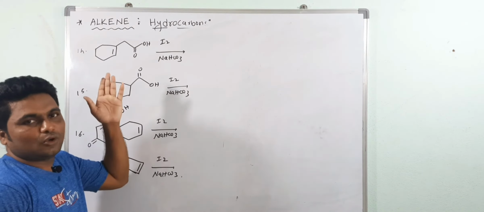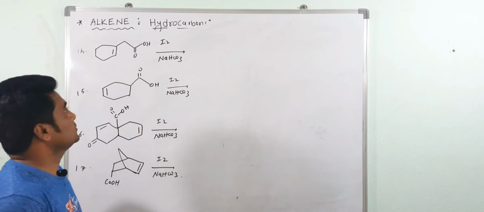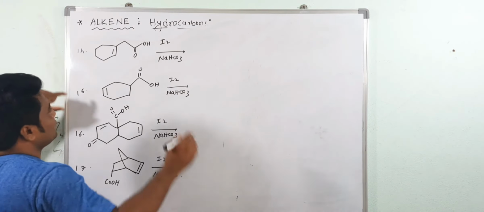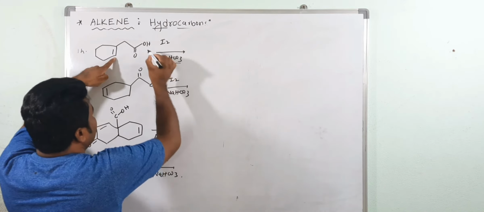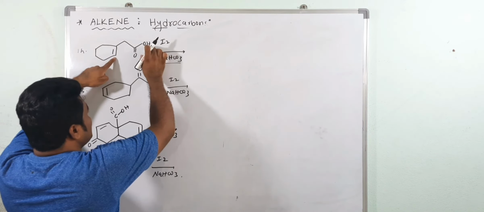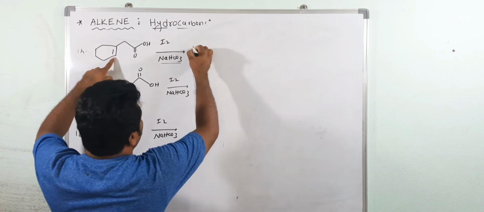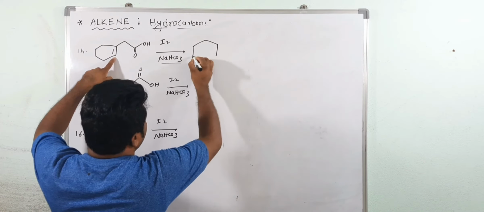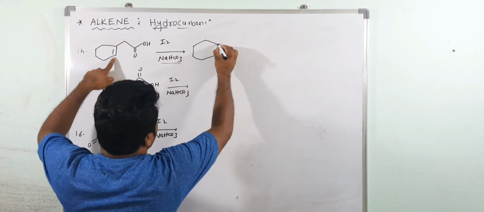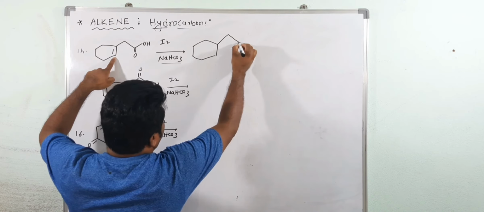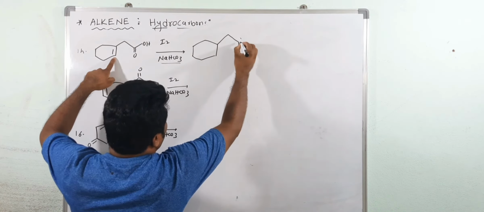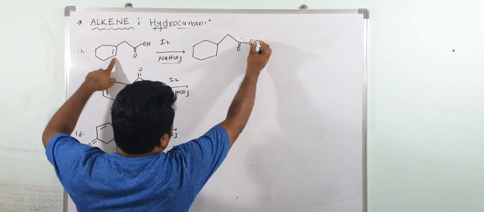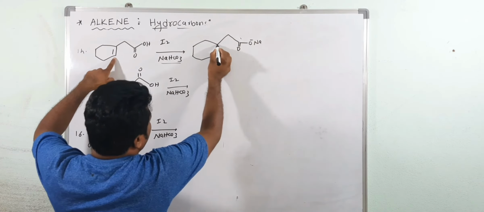Okay, now see some more questions based on iodolactonization. So here what happened? First this iodine formed the ring with this pi bond, and the sodium bicarbonate reacts with this carboxylic acid to form the sodium salt of the carboxylate ion. Okay, now write down this one. See here, this is the sodium salt of carboxylate ion.